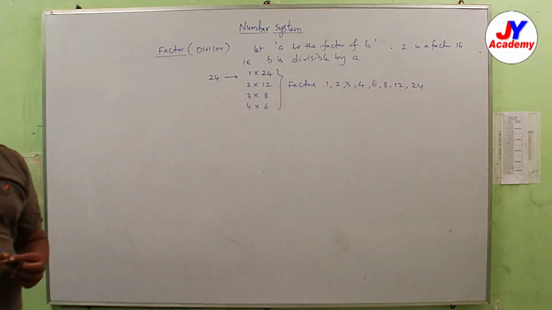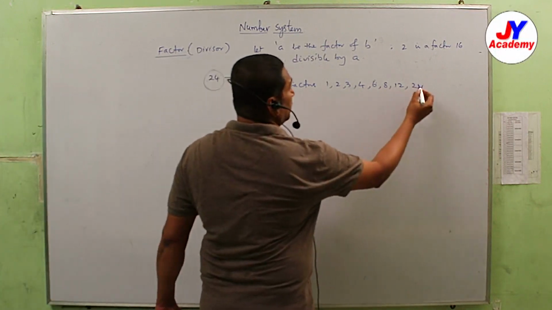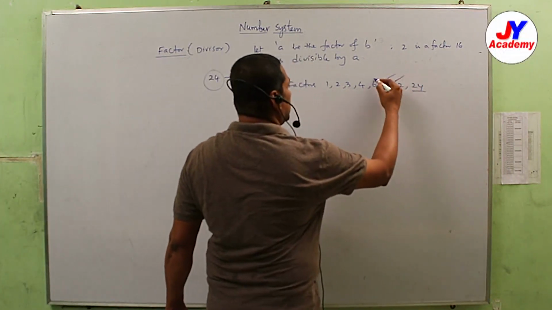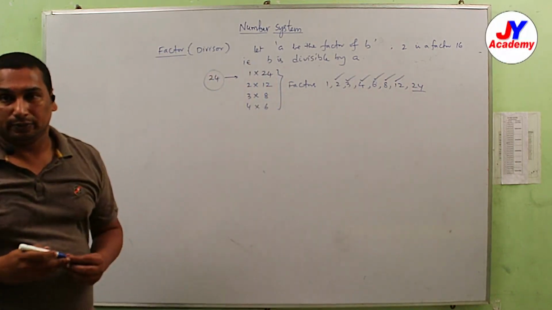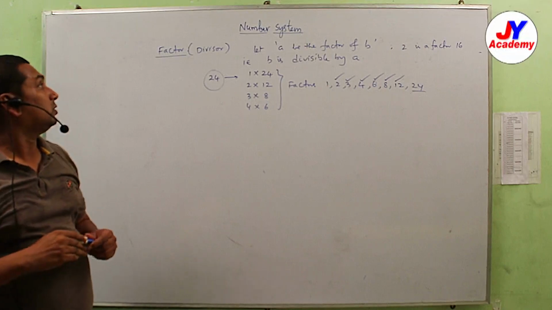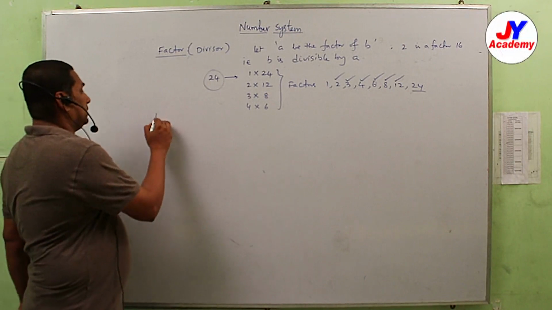So 24 is a multiple of 12, 8, 6, 4, 3, 2, 24. Okay, so that is the definition of factor and multiple also.